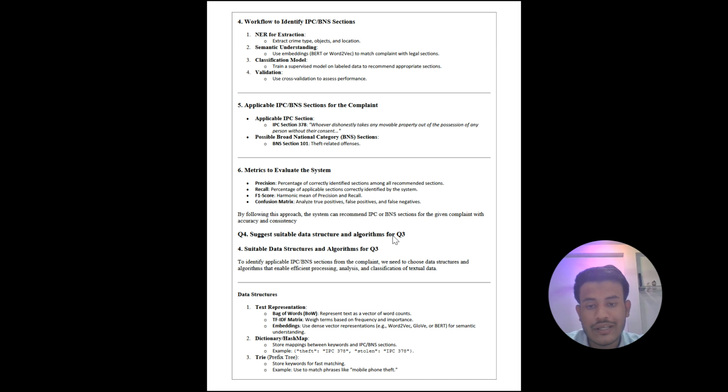So here our question number 4 is: suggest a suitable data structure and algorithm for question number 3. So here we need to suggest a data structure and algorithm for our previously discussed question number 3. To identify the applicable IPC BNS section from the complaint, we need to choose data structures and algorithms that enable efficient processing, analysis and classification of textual data.